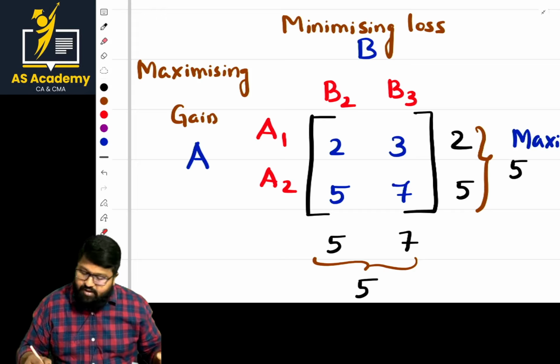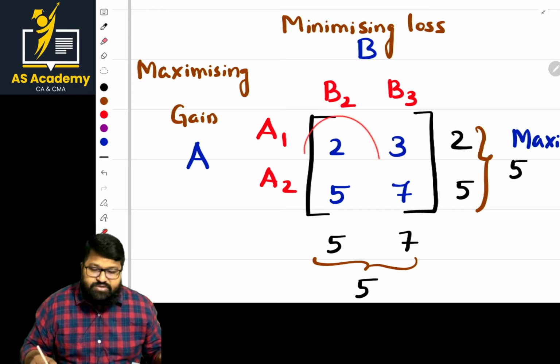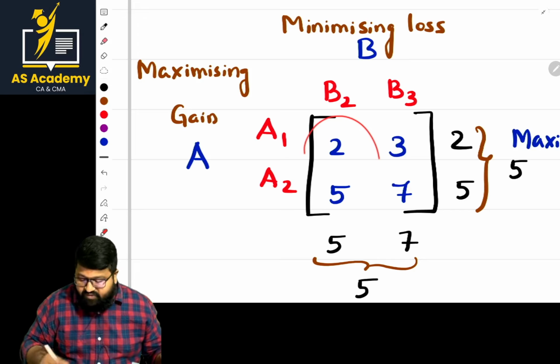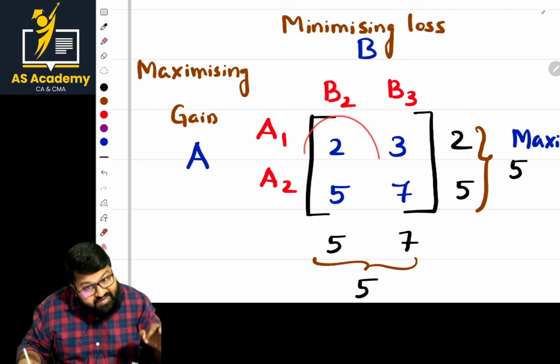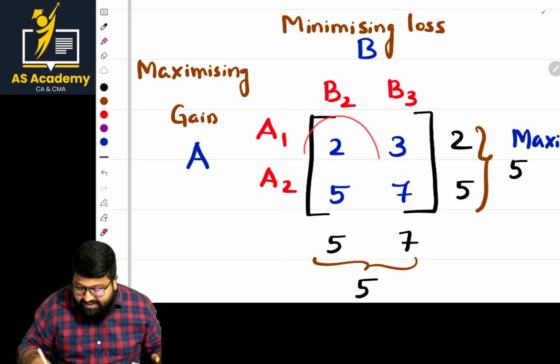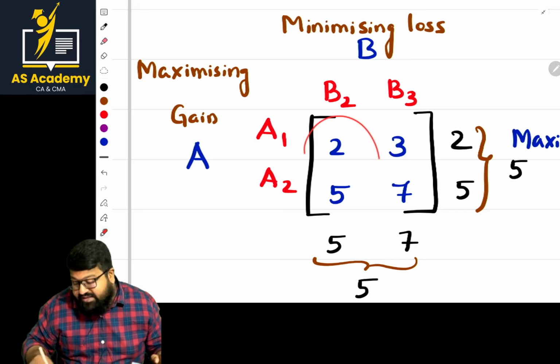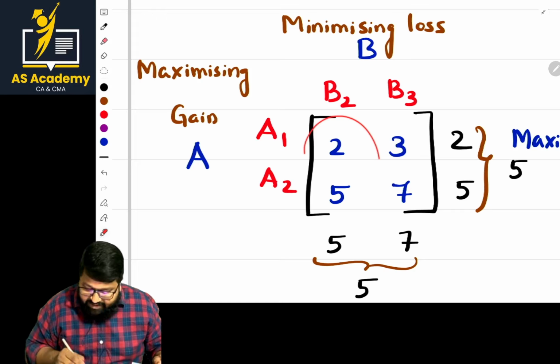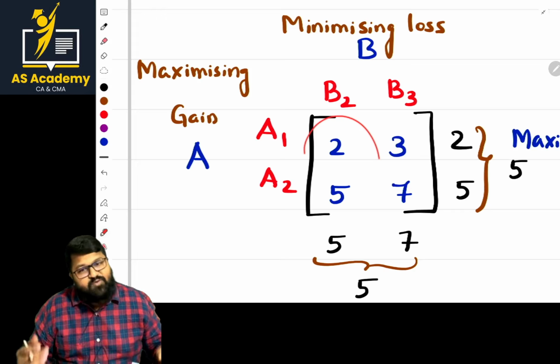Am I clear? Now in this case, we should identify the highest number. What is the highest number? 7. Of these two values, find the least value. These are the maximum values, and from the maximum values I am finding the minimum value. That is known as minimax. Are they equal? They are equal. So we are done with the solution.